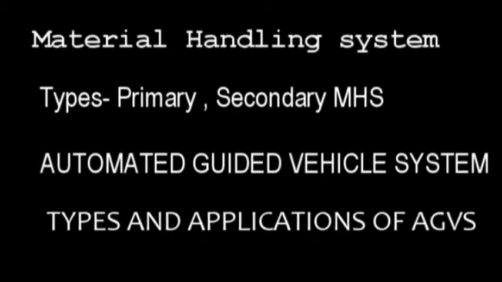So these are the various types of automated guided vehicles: towing vehicles, pallet trucks, unit load vehicles, forklift trucks, light load vehicles, and assembly line vehicles. And what are the applications of AGVs? Towing vehicles and assembly line are among the various applications.